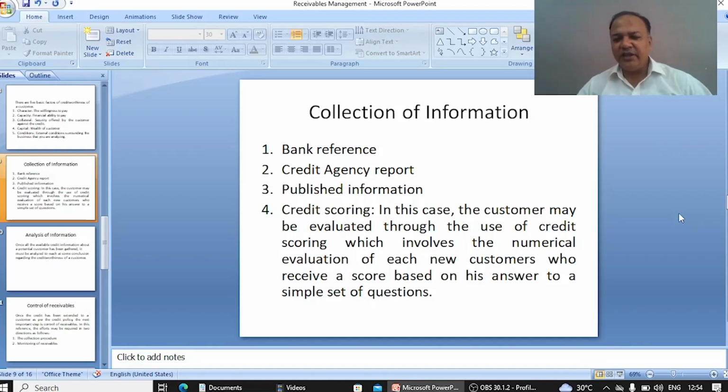So in this case, customer number one, who could earn 50 marks, is not eligible to take a credit facility from the organization, but the customer who has earned 80 marks is able to take a credit facility from the organization.